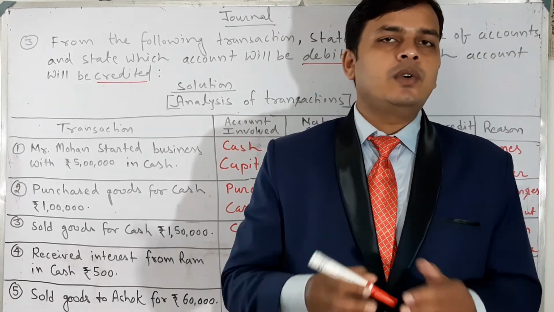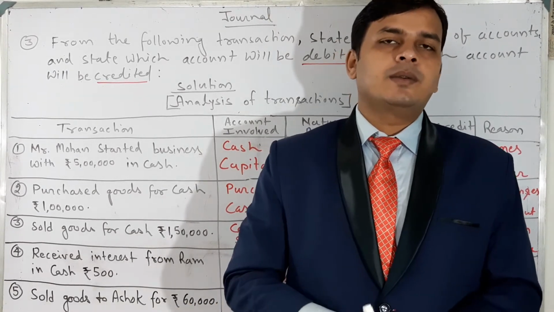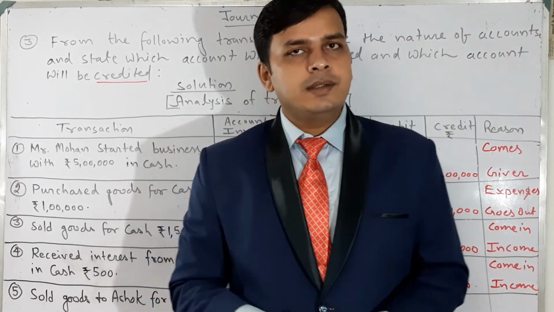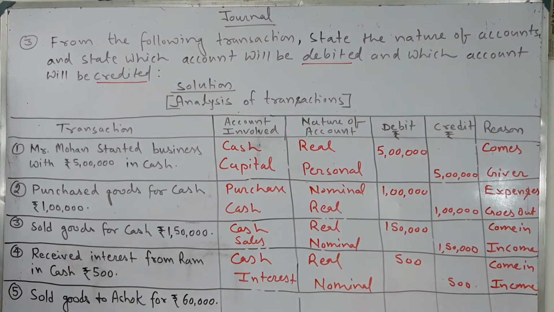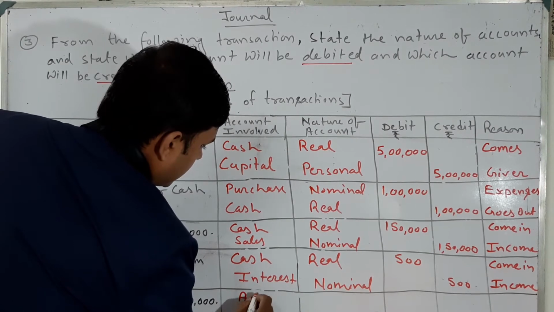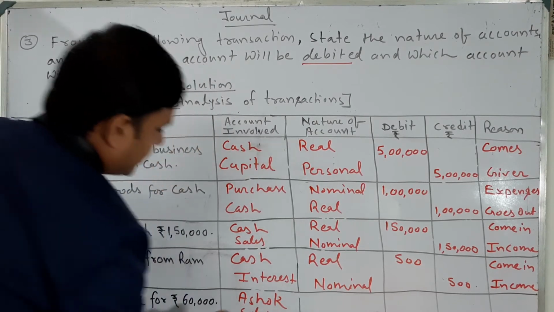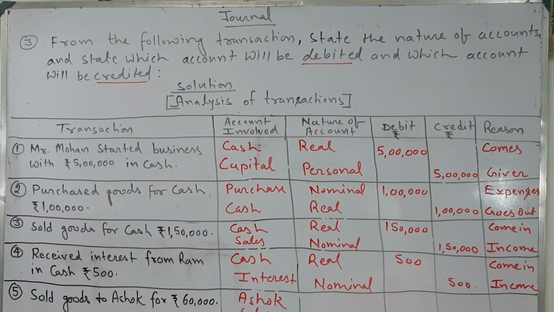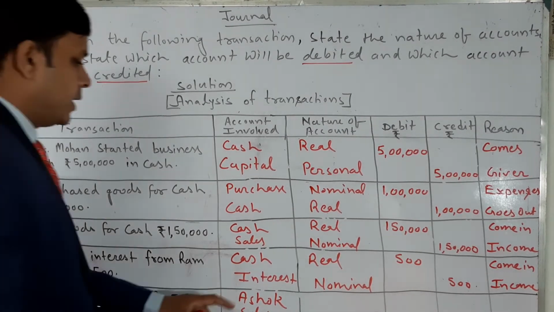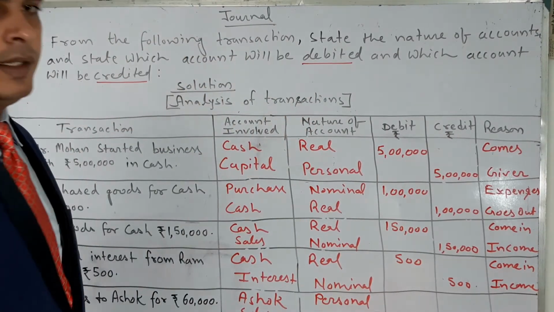Here it is given goods sold to Ashok. I am not getting any cash. This is a credit sale. Goods sold to Ashok, so Ashok account debit to sales. You will have to understand it. Clear? Ashok and sales. Ashok is personal and sales is nominal.